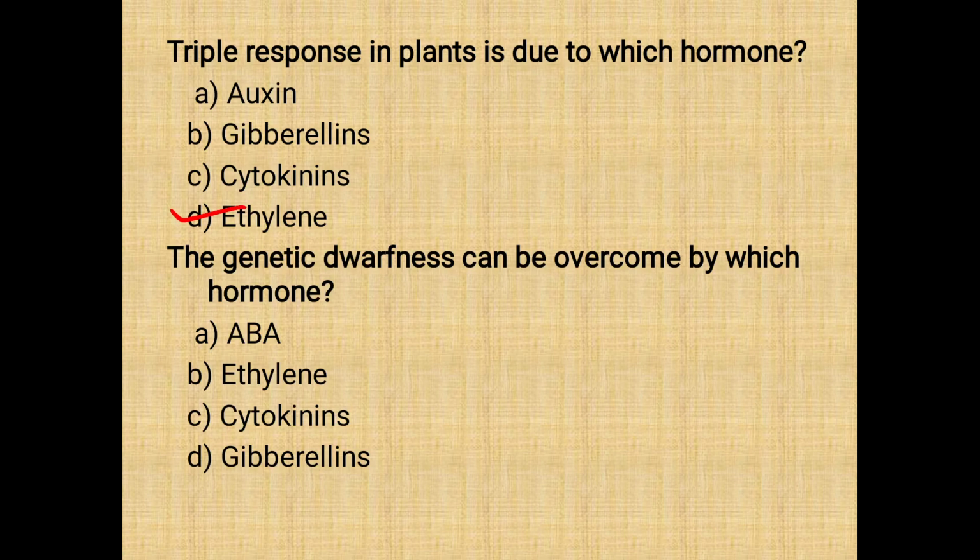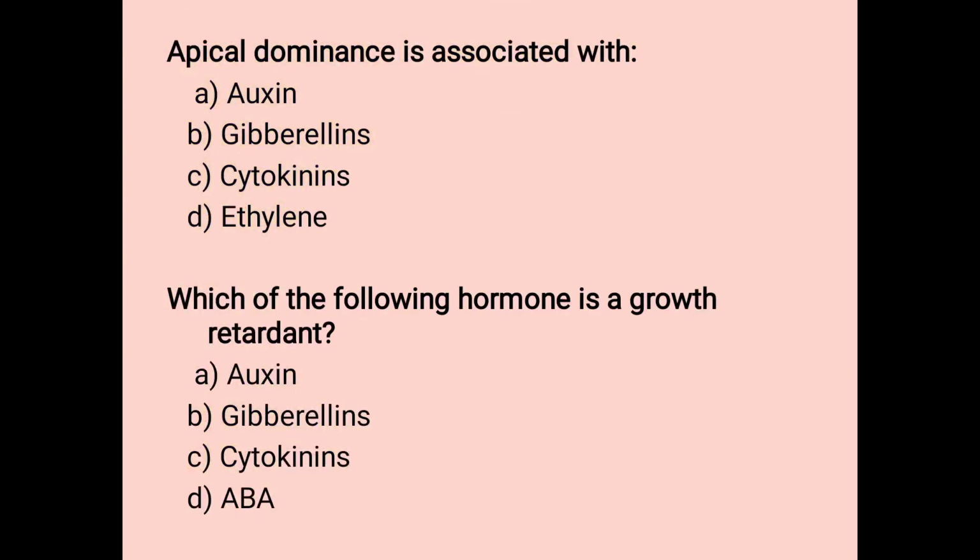Next question is the genetic dwarfness can be overcome by which hormone? So if a plant is genetically dwarf and we want to elongate it, we have to use the hormone gibberellins, because gibberellins are mainly responsible for the process of cell elongation. Next question is apical dominance is mainly associated with. So we know this very clearly that apical dominance is basically because of auxins.